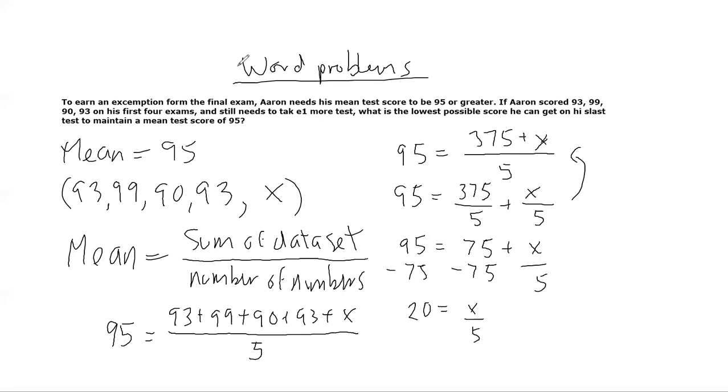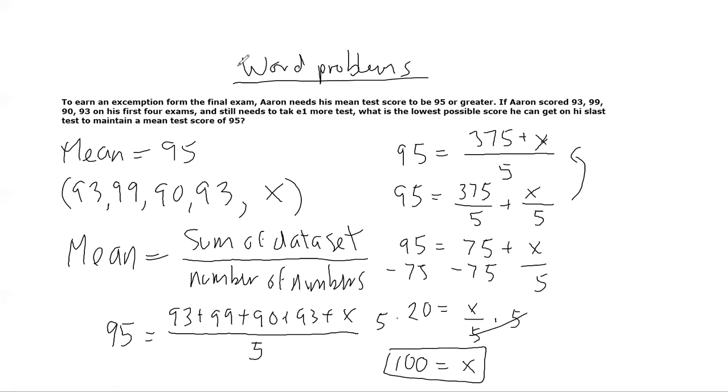Well, that doesn't tell me anything. That means that I have to get rid of the 5, right? And since the x and the 5 are dividing, I have to do the opposite of division. I have to multiply. Well, what am I going to do? I'm going to multiply by 5. And if I multiply 5 on the right side of the equation, I have to multiply it on the other side to make sure it stays balanced. 20 times 5 is 100. This cancels out, and I'm left with x is equal to 100.